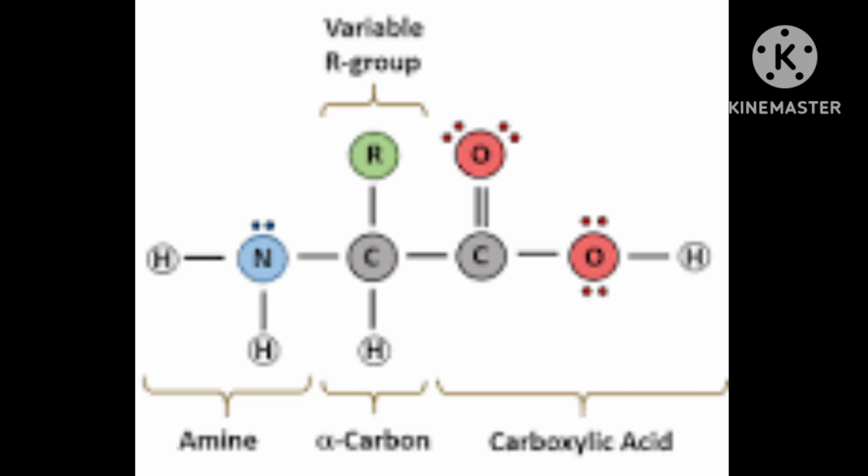Come to the nucleic acid. Nucleic acid means RNA and DNA. Ribonucleic acid, that is called RNA, and deoxyribonucleic acid, DNA. Both are nucleic acids. Then how is this nucleic acid formed?